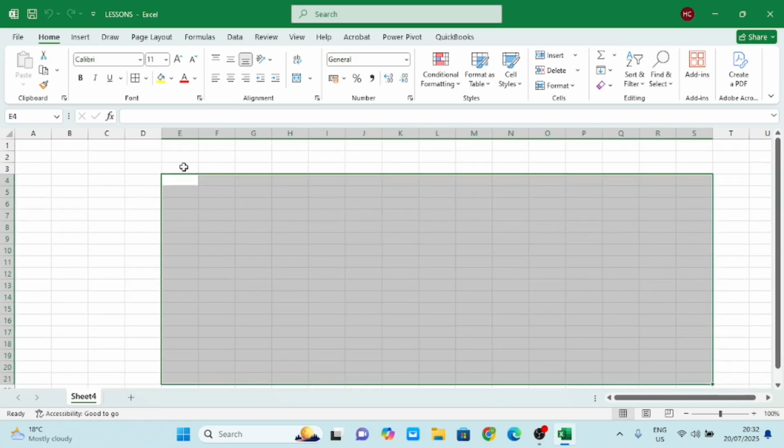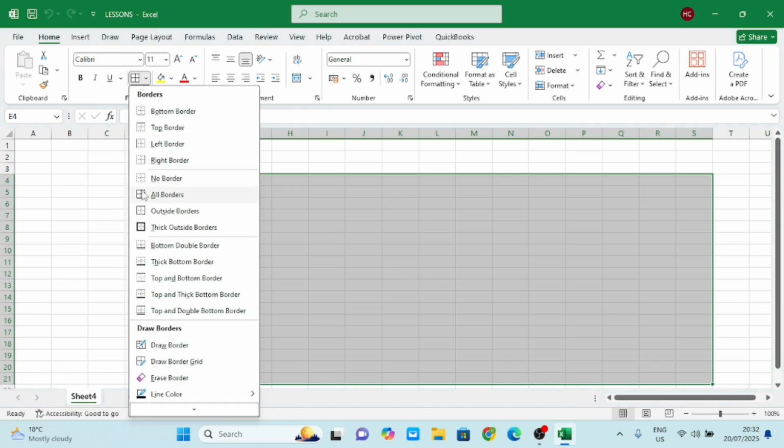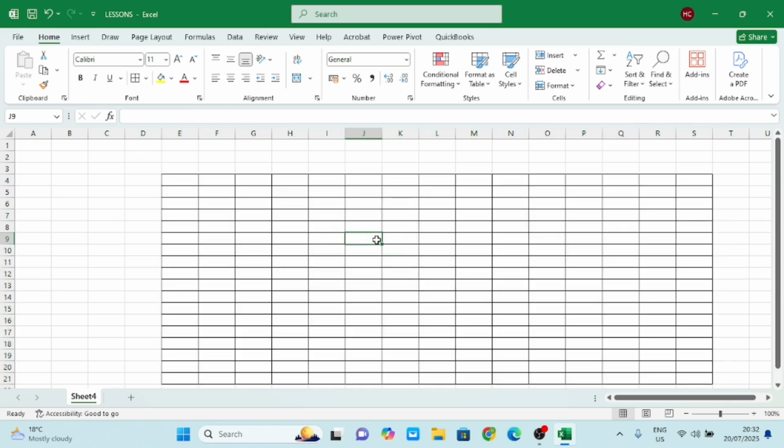I'm doing this because I want to create a border. After selecting my range, which we have seen previously, I'll come to the border here and I go to all borders and I create. The reason I'm doing this is because the whole of Excel is made up of grid lines. These grid lines form your cell, they form your column and your rows, okay? These are the grid lines. So if I just go in and put in information, it might confuse someone who wants to use the tool, okay?